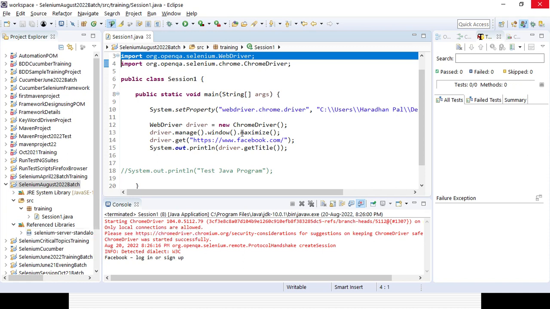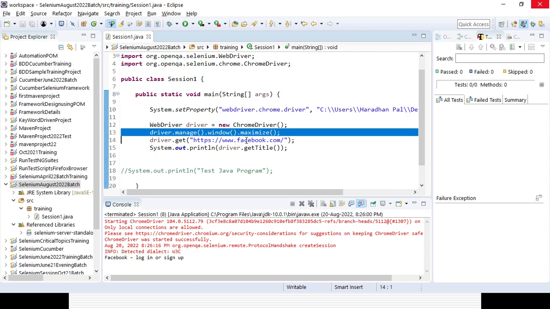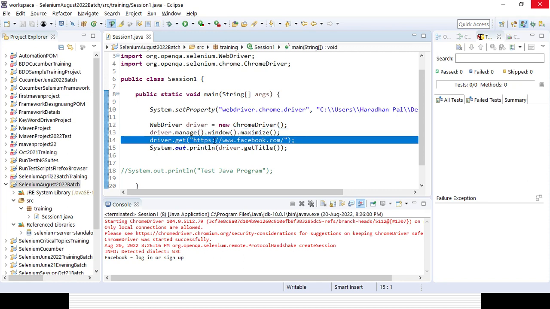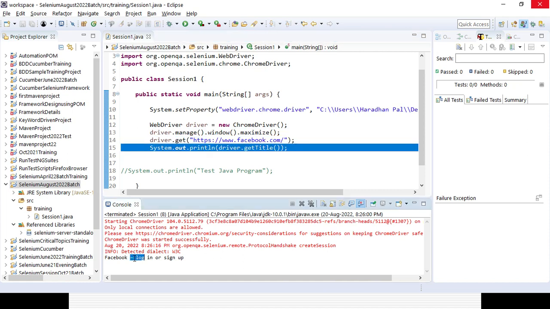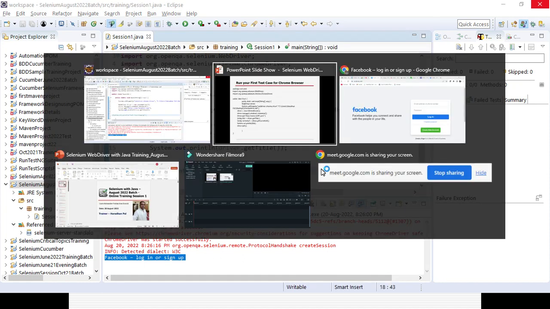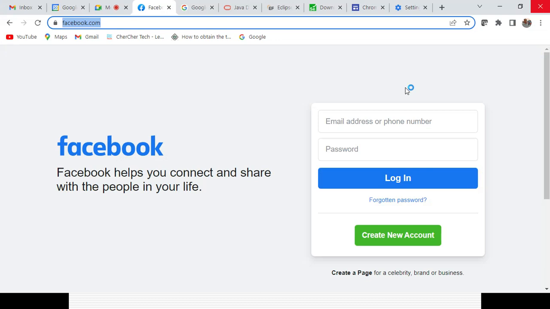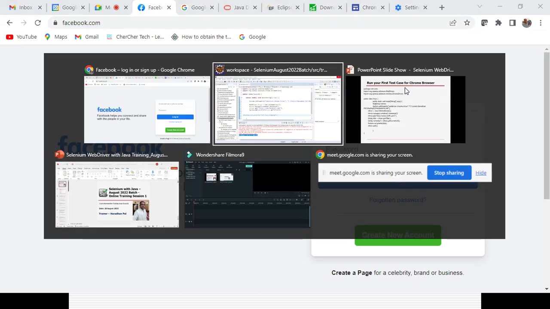Then I'll maximize the window, and I want to open a URL with the help of the driver.get method. Then I'll print the title in my console. That is the code I have written. If I execute it, it will work. All the things will be there down the line, so no need to worry.